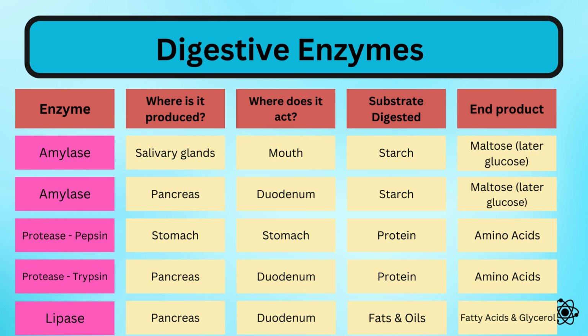The protease pepsin is produced in the stomach and acts in the stomach. The protease trypsin is secreted by the pancreas into the duodenum. The protease breaks down the protein into amino acids. The enzyme lipase is secreted by the pancreas and acts in the duodenum, digesting fats and oils into fatty acids and glycerol.